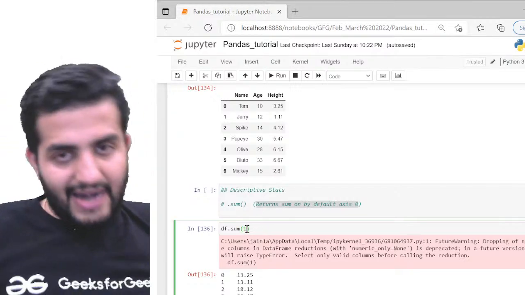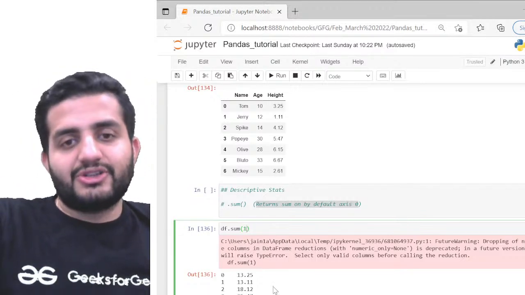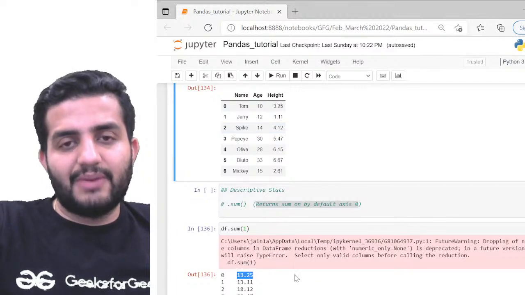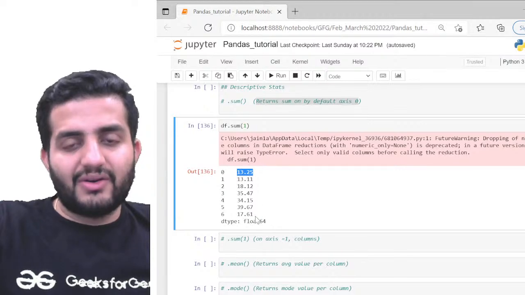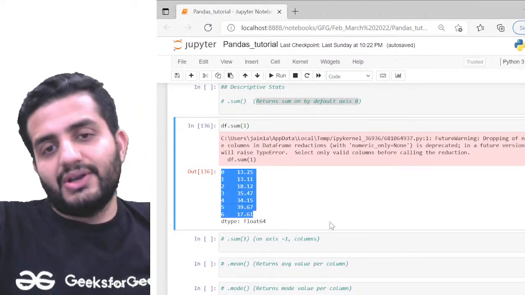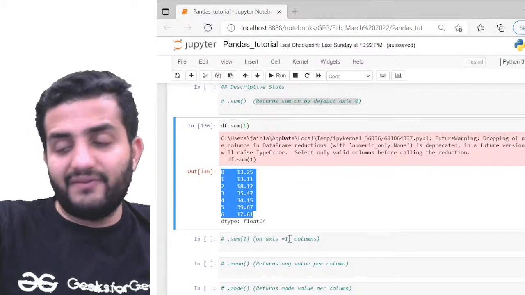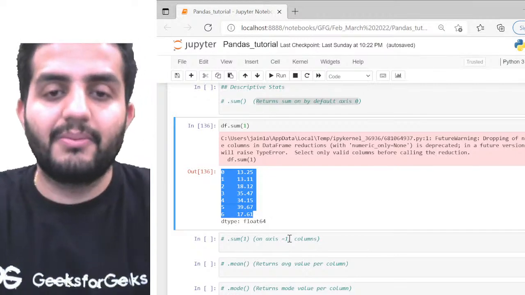So I don't want the addition to happen column-wise. I wanted it row-wise, right? I can still do that. So pretty much fine. Now 10 plus 3.25 will return 13.25, right? So how many indexes will I have? I have 7 rows, so the output will also have 7 rows. Okay, so 7 values. Likewise, it's pretty much doing the printing statement here if I give df sum of 1. So that means the sum is row-wise.